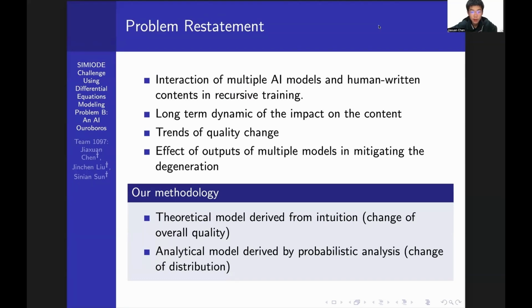In our solution to the problem, we include consideration from multiple perspectives, including the interaction of multiple AI models and human-written content in recursive chaining, the long-term dynamics of the impact on the model-generated content, the trend of quality change of the model-generated content, and the effect of output of multiple models in mitigating the degeneration process. First, we're going to develop a theoretical model directly from intuition on the change of the overall model-generated content quality, and then we're going to derive a more analytical model by probabilistic analysis to assess the change of the probability distribution of the generated data.